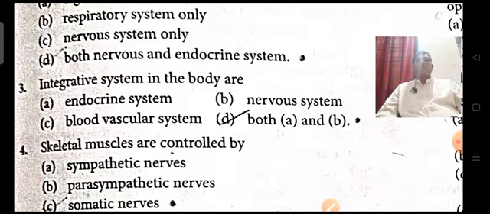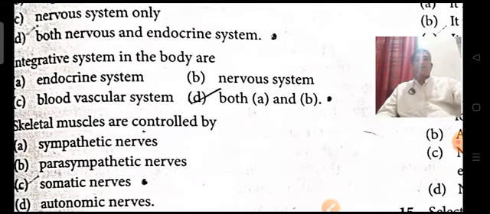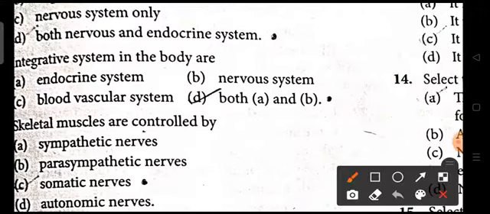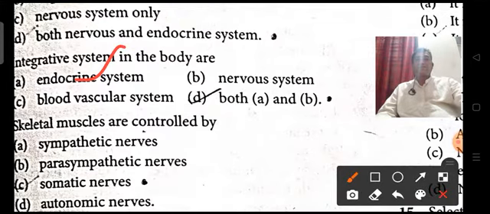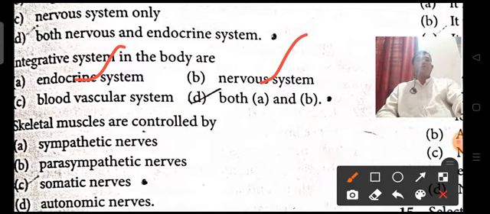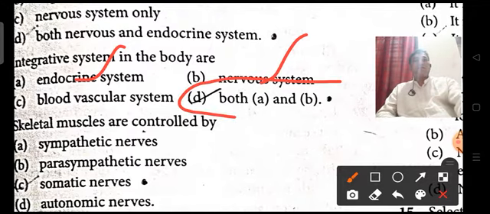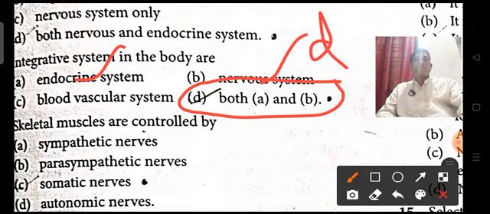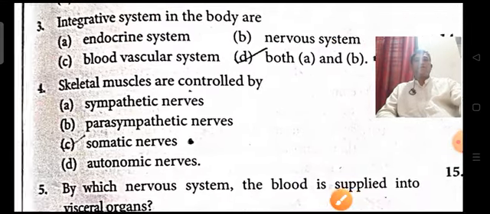Integrative systems in the body: we have already discussed that the endocrine system and nervous system are collectively called the integrative system, to maintain normal body functionality. So the integrative system in the body is both A and B, that is, option D.